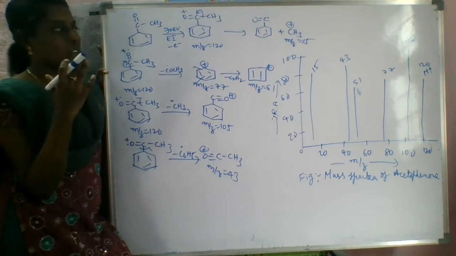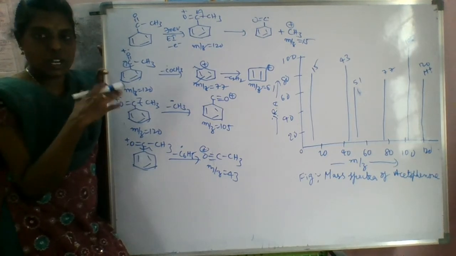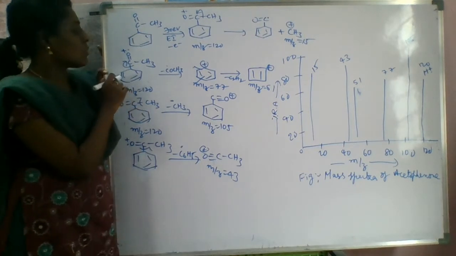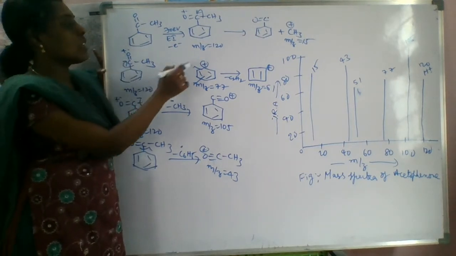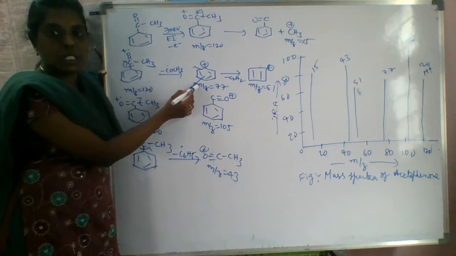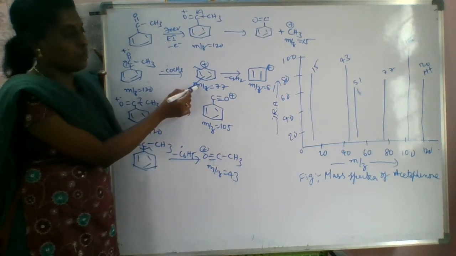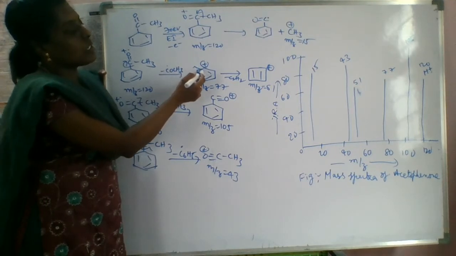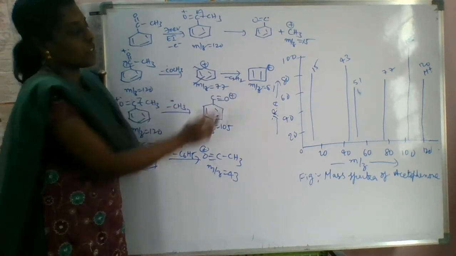If you remove a neutral molecule from a radical cation or cation, you will get the same charge. But here we are removing a radical, so the resulting fragment is the cationic part only. Next, if you do multiple cleavage, you will get 51 also.